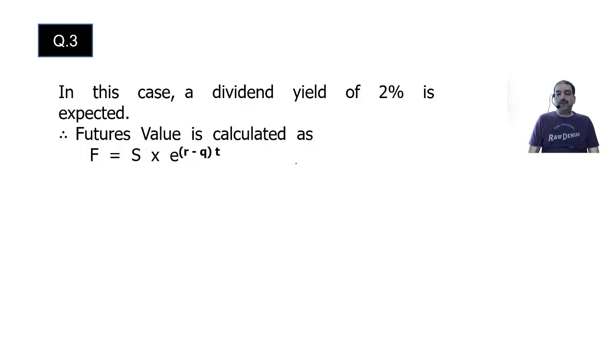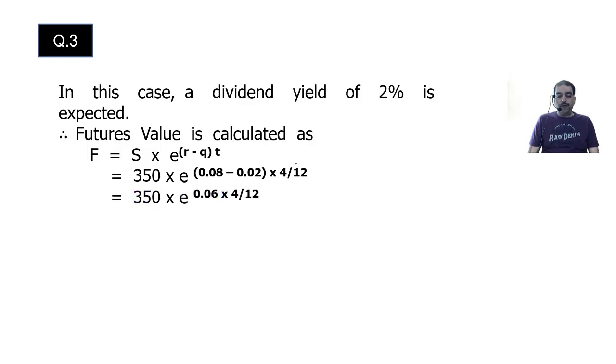F is equal to S into e raised to (R minus Q) into T. Substitute now. R is 0.08, 8%. Q is the dividend yield 2%, 0.02. T is 4 by 12.